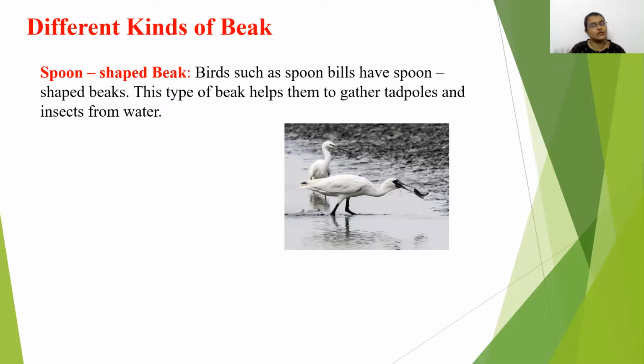They can even eat fish also, children. So this beak helps them to easily catch their prey. Understood? They can gather tadpoles, insects, even catch small fishes, because they have this type of beak. Right, children?